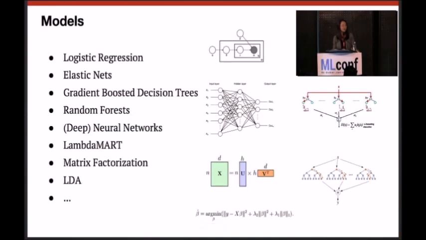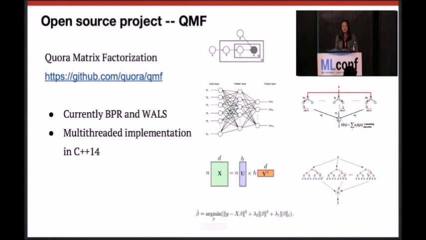So here you can see a list of models that we use frequently in the product. We use a lot of different algorithms: logistic regression, gradient boosted decision trees, deep neural nets, matrix factorization. As a matter of fact, we have just released an open source project called QMF, the acronym for Quora Matrix Factorization. We are releasing implementations of some of the collaborative filtering algorithms for implicit feedback. These are very fast C++ implementations. We've done some benchmark comparison with available open source projects, and we noticed a 5x speedup in training time. So I definitely recommend you check it out on our GitHub repository.